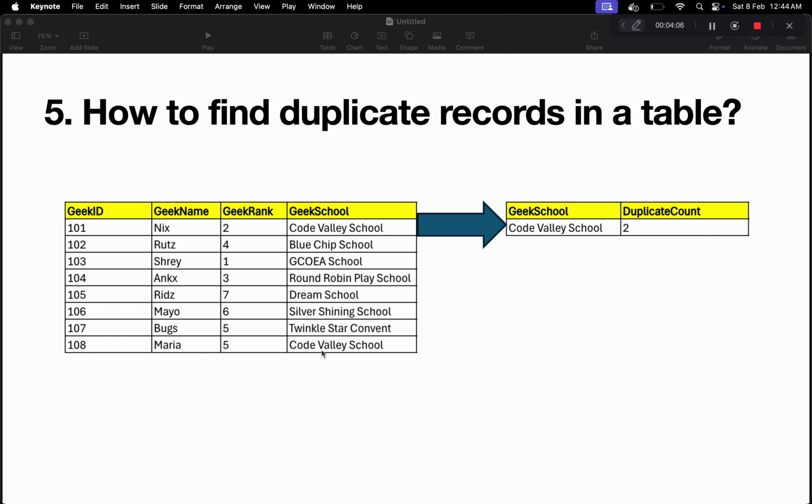For example, we have one school which is Code Valley School, and this is coming twice. This is on the first place and also the same school is on the last place in this table. Whereas other Geek Schools are unique. Because we have only one duplicate, which is Code Valley School, in our output we have one row for Code Valley School and the duplicate count is 2. So let's see how we can solve this problem in SQL.